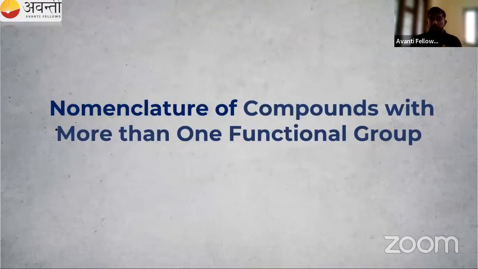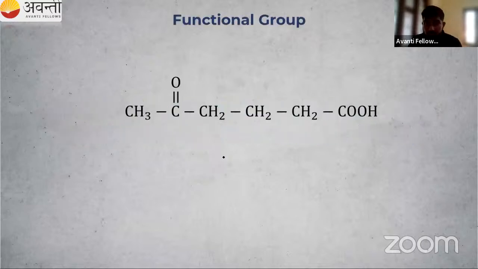So today we have to study about nomenclature. We are studying nomenclature from the first class onwards, right? Today we are going to study the nomenclature of compounds containing more than one functional group. More than one, I can write it as polyfunctional group, right? In the last class, we studied the nomenclature of compounds containing one functional group. Here it is more than one. So let us start it.